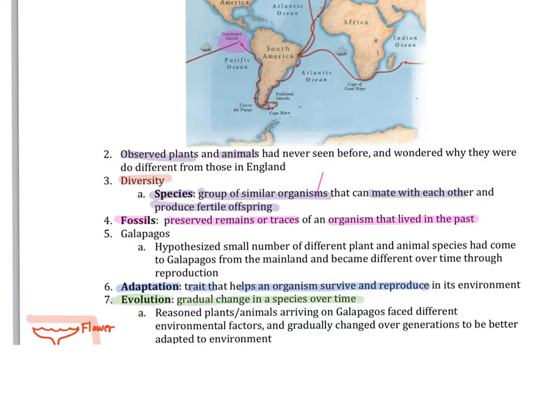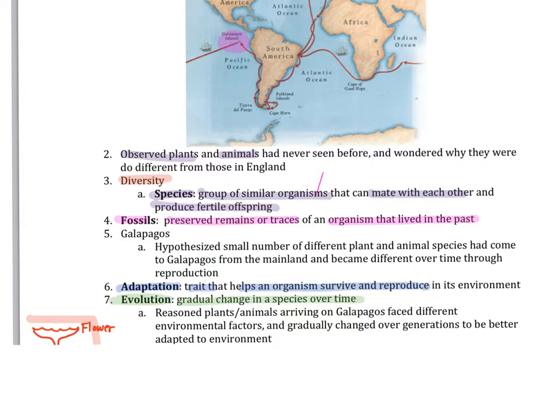From the work that he did in the Galapagos Islands, he was able to hypothesize that a small number of different plants and animal species had in fact come to the Galapagos from the mainland, but had become different and changed over time through the process of reproduction.